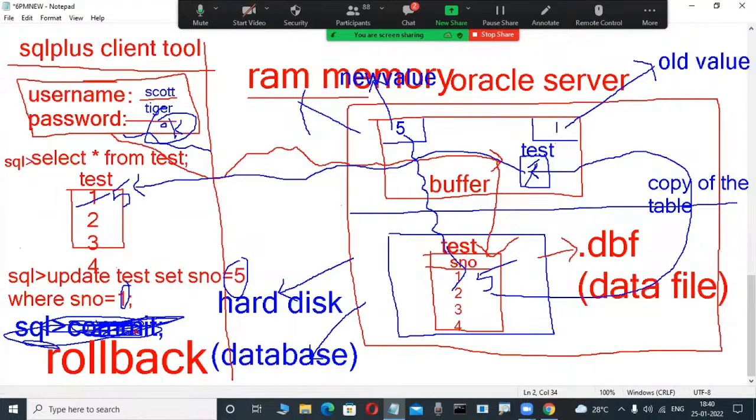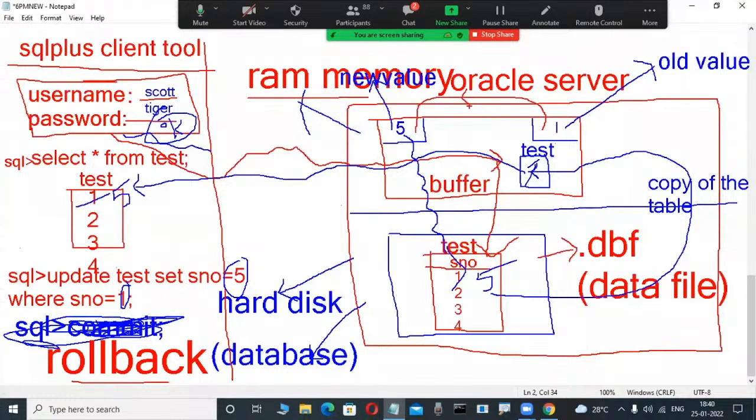In every database, rollback is a command. What happened? In this example, the 5 changed into 1. How is it possible? Whenever we use the rollback command, observe the screen here. This is the old value. The old value is automatically transferred into the new value place only. This is nothing but a rollback.